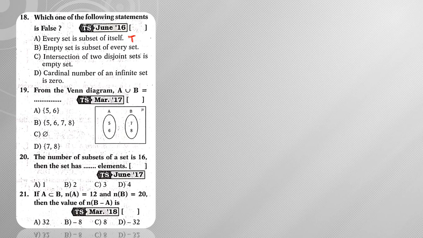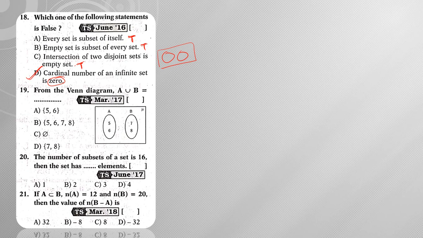Next, the empty set is a subset of every set. This is also true. So every set is a subset of itself and the empty set is a subset of every set. Next, the intersection of two disjoint sets is the empty set. This is also true, because disjoint sets mean there won't be any intersection. If there is no intersection, then we call it the empty set. Next, the cardinal number of an infinite set is 0. Can you tell the cardinal number of an infinite set? We cannot count the number of elements present in an infinite set. Then how can you say that the cardinal number is 0? It is not possible, hence this is my false statement.